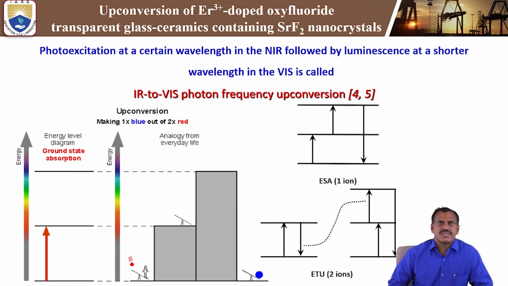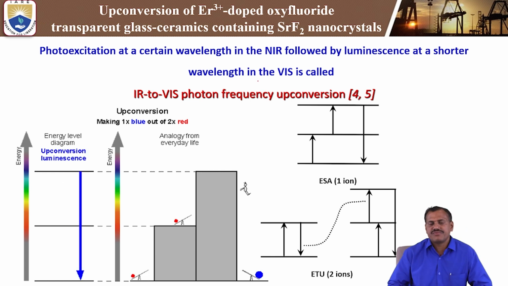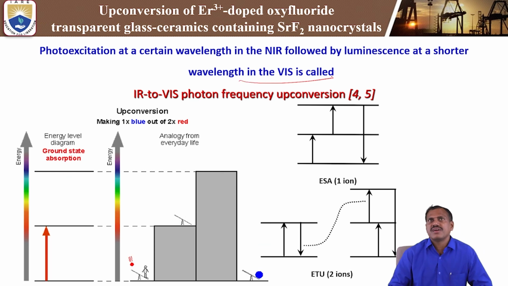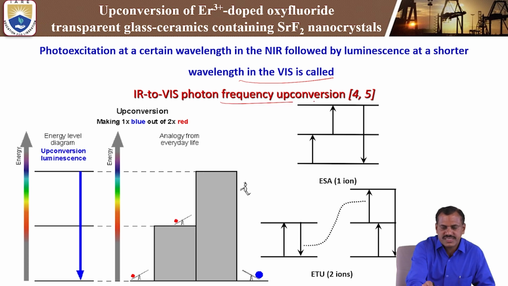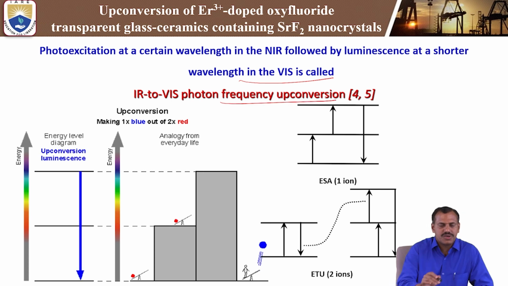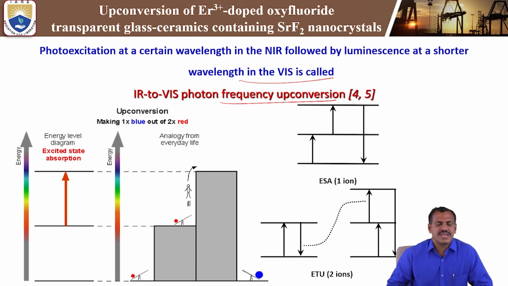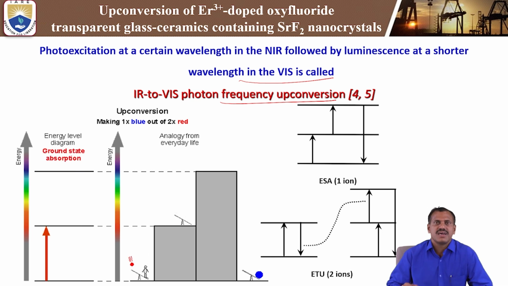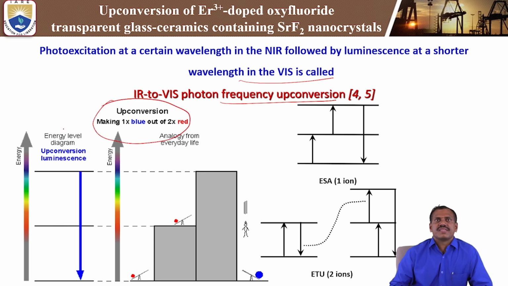Next, coming to what is meant by upconversion. Photo excitation at a certain wavelength of near infrared, followed by luminescence at a shorter wavelength in the visible, is called upconversion. That is an IR to visible photon frequency upconversion. You can say frequency upconversion. That means upconversion is nothing but we are giving low energy, but we are getting higher energy output. Input energy is low, we are pumping with low energy, but the output we are getting is higher energy. So that is the main parameter to get the upconversion property.